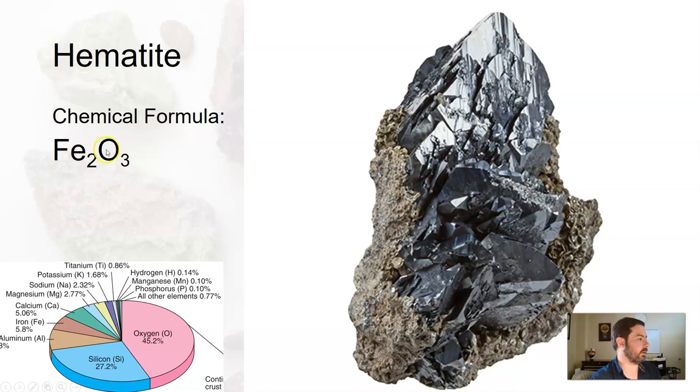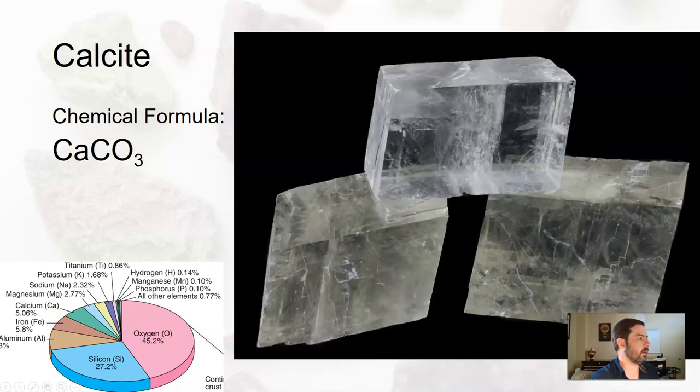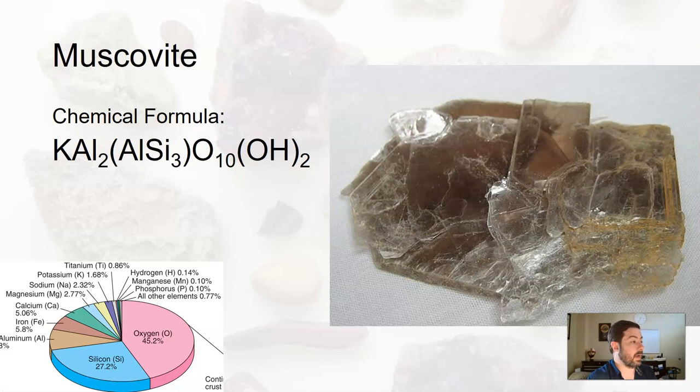Hematite has iron and oxygen, another common mineral. Calcite has calcium, common mineral, oxygen, common, carbon, and not the 12 most common, but again, still a good majority of stuff. Again, things with a little bit more complex chemical formulas, but you have potassium, you have aluminum, again, silicon, oxygen, hydrogen. So there's a lot going on, but again, there's a lot of this stuff because there's a lot of the constituents that can come together to make that kind of stuff.